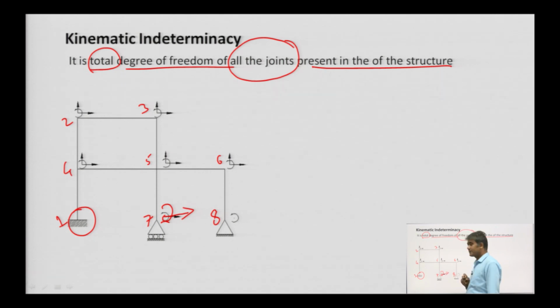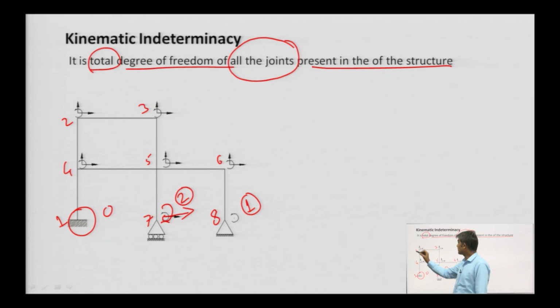Joint number 8 can only rotate, because no horizontal or vertical movement is possible at joint 8. So, joint 8 has total degree of freedom 1, joint 7 has 2, joint 1 has 0.